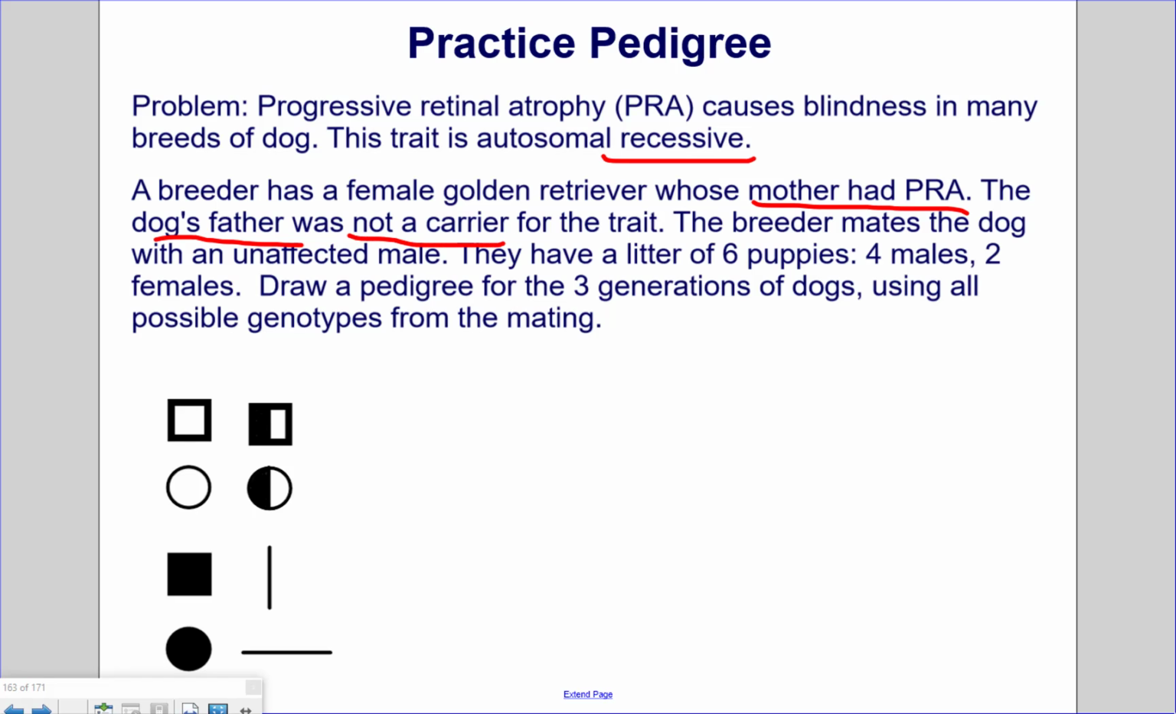The breeder mates the dog with an unaffected male. They have a litter of 6 puppies, 4 males, 2 females. Draw a pedigree for 3 generations of dogs using all the possible genotypes from the mating.